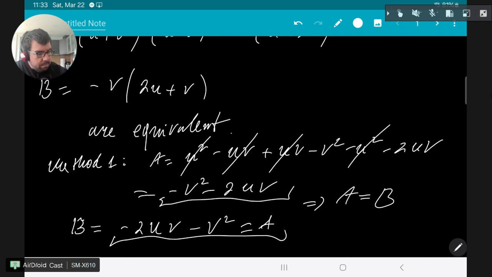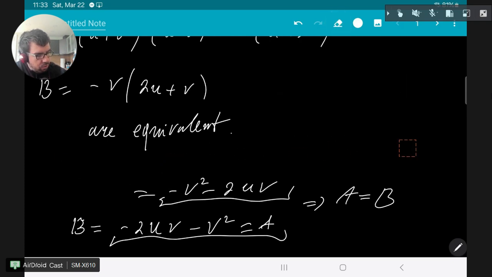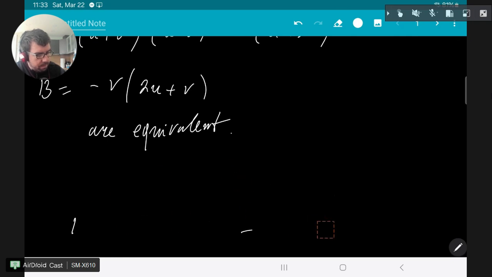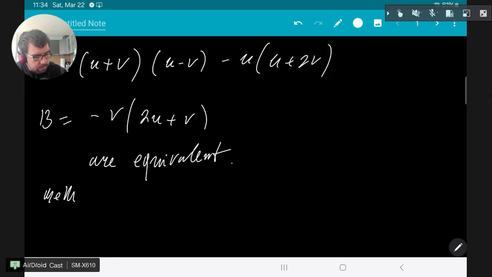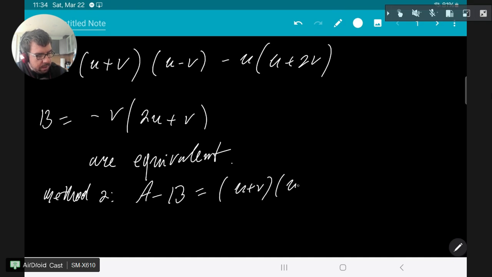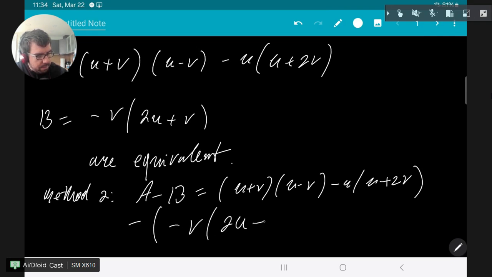What about the second method? I'll just cancel here very quickly because I don't have enough space. You can pause the video and copy if you want to. So if I proceed by method 2, method 2 says that I need to subtract them, so a minus b is going to be u plus v, u minus v minus u plus 2v minus v 2u plus v.